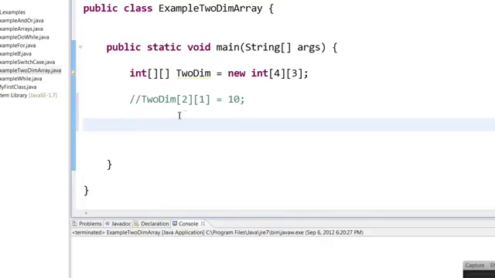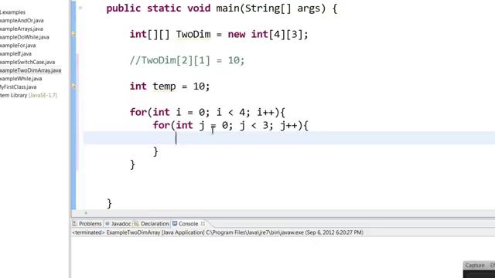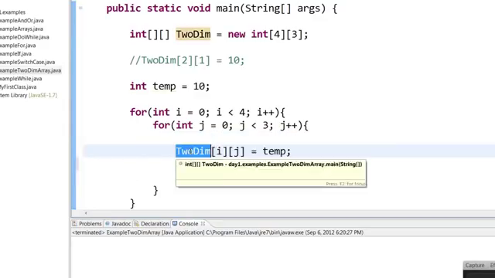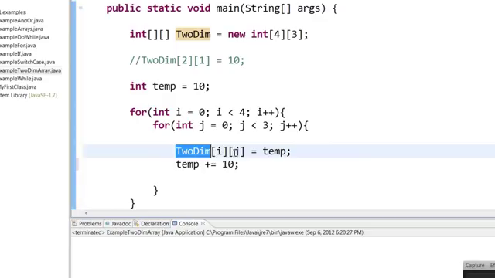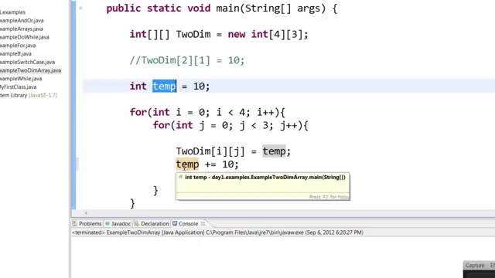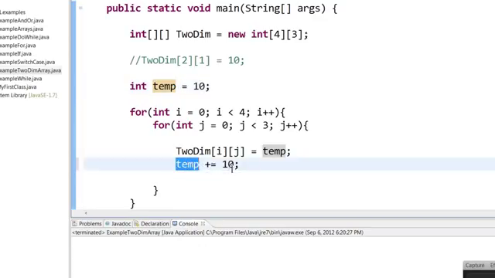I can also use 2 for loops to assign data automatically like this. Here you can see that I have a loop within a loop. I have a for int i equal to 0, i less than 4, i plus plus, and inside this I have for int j equal to 0, j less than 3, j plus plus. Here I am saying two-dimensional of i comma j is equal to temp, and the temp initial value is 10, and then I increment temp, that is temp equal to temp plus 10.